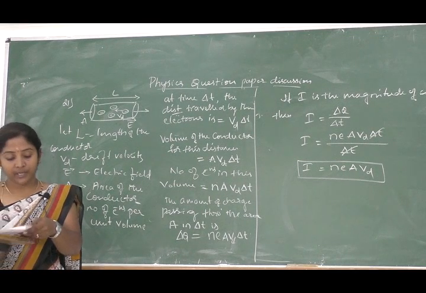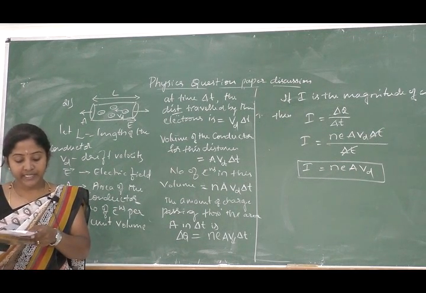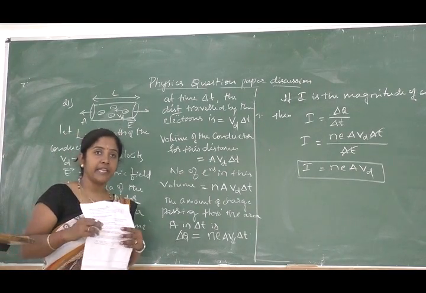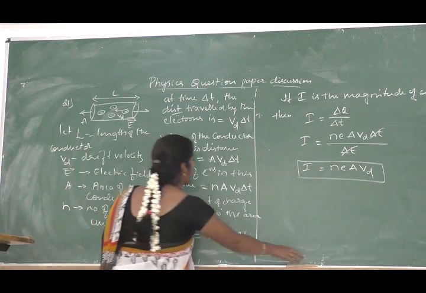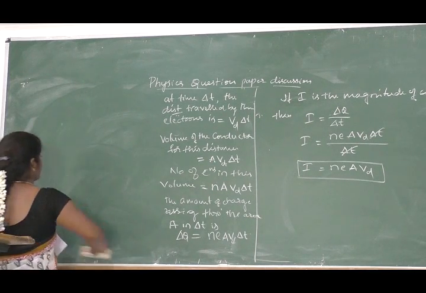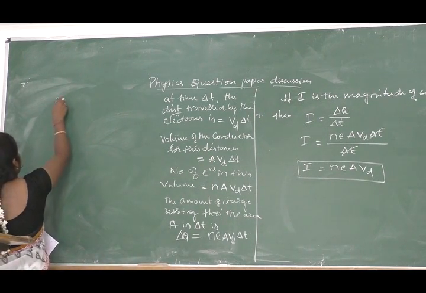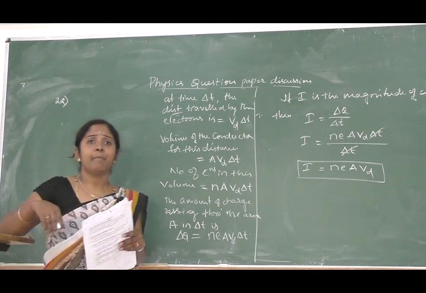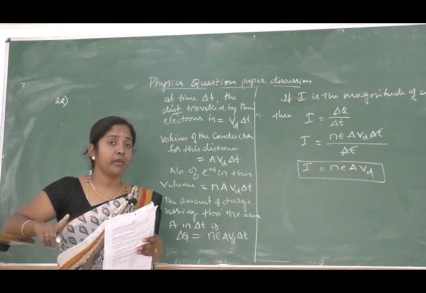So next one is 22nd question, state and explain Biot-Savart law. So the Biot-Savart law statement and explanation part you have to mention. So 22nd question. So statement is nothing but the magnitude. The statement has to be mentioned or written properly.